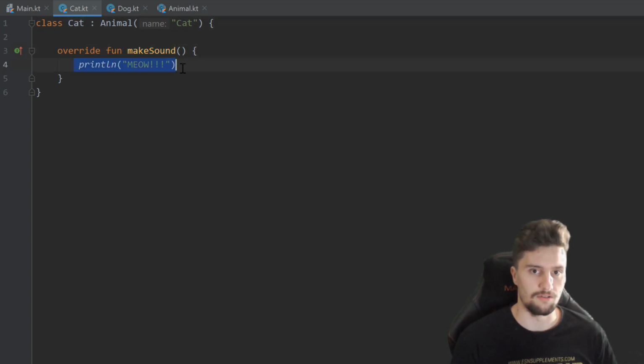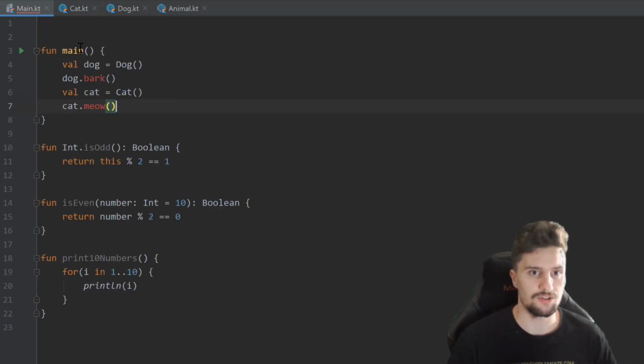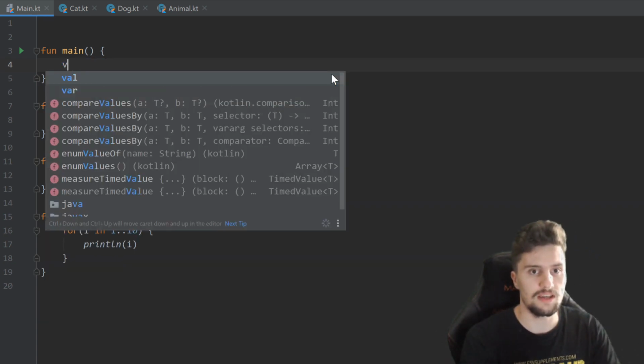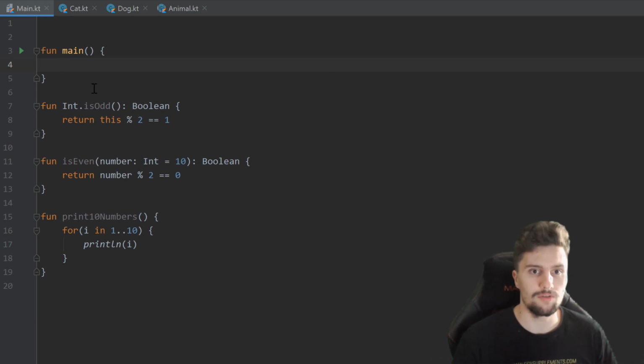Okay, and as a really last thing about classes I want to show you here are so-called anonymous classes. Those actually allow us to kind of create instances of abstract classes. They don't really create that instance, but we can create a temporary version of a class by using anonymous classes. So we don't have to create that anonymous class in its own file. Instead we can go back to our main.kt file, remove this here, and for example, let's say we want to create a bear, but we only want to be able to access that bear inside of this main function, and we don't need it anywhere else in our program.